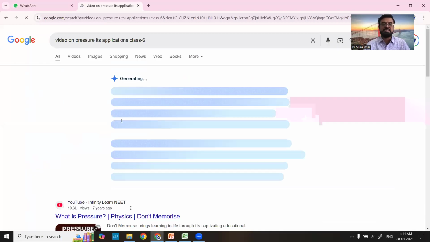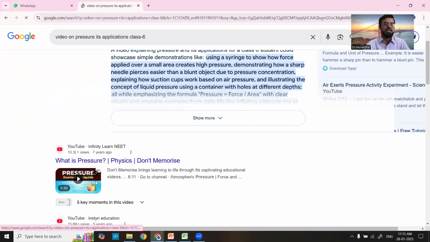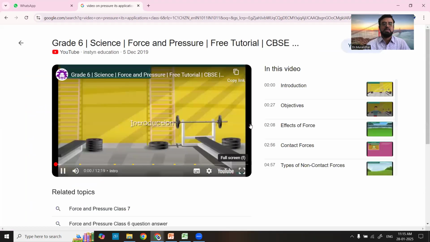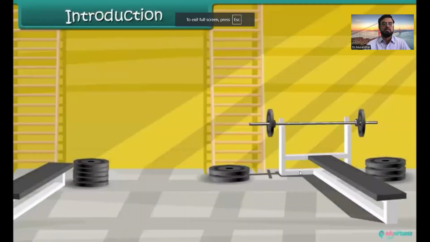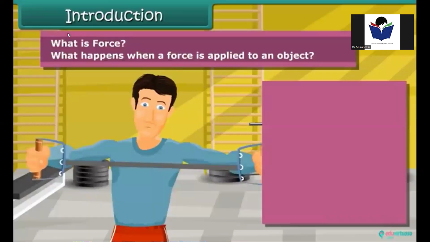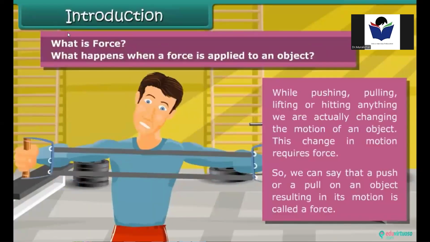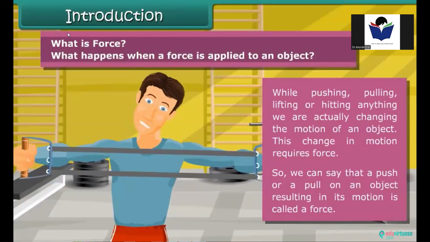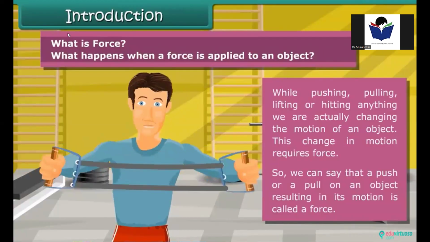So, various examples are given where pressure is applicable for us. How is pressure applicable for us? Introduction. What is force? What happens when a force is applied to an object? While pushing, pulling, lifting, or hitting anything, we are actually changing the motion of an object. This change in motion requires force. So we can say that a push or a pull on an object resulting in its motion is called a force.